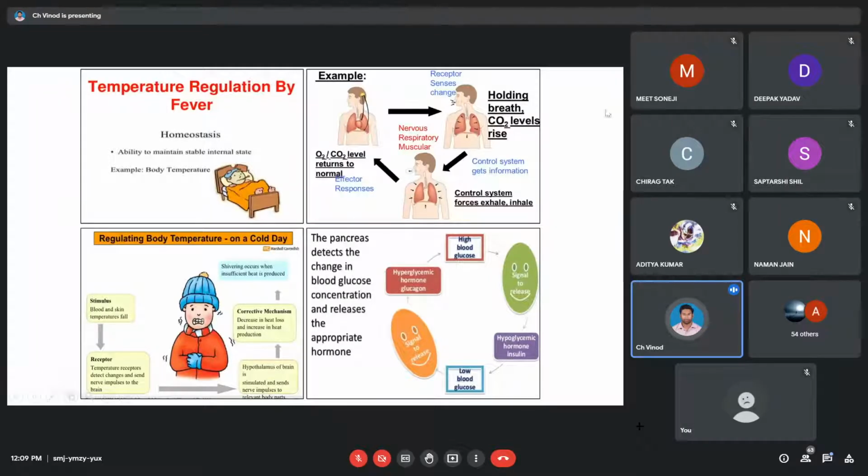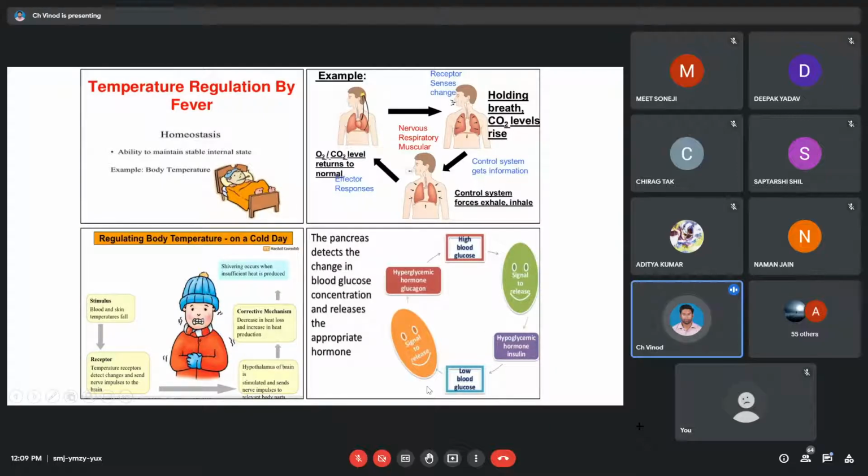To do that, we have to release this hormone called insulin. So where does the insulin go and act? It is going to act on the liver. Good. While the conversion happens, you see that the blood sugar level, whatever is higher in the blood, is now dropping down and getting back to normal. Fine. So this is one kind of regulation. Now let's look at the second regulation.